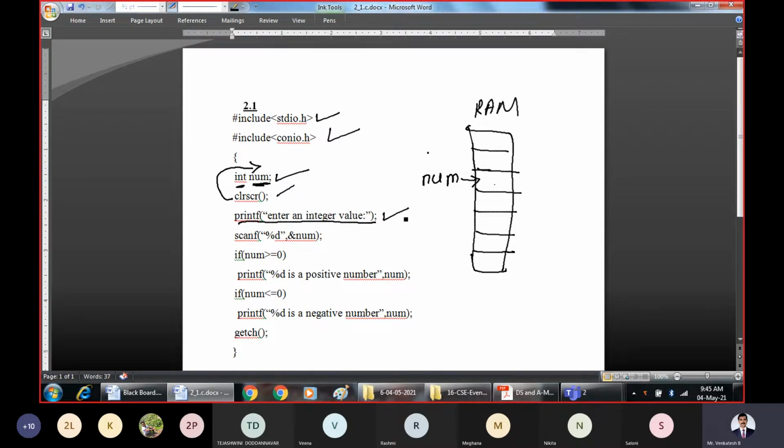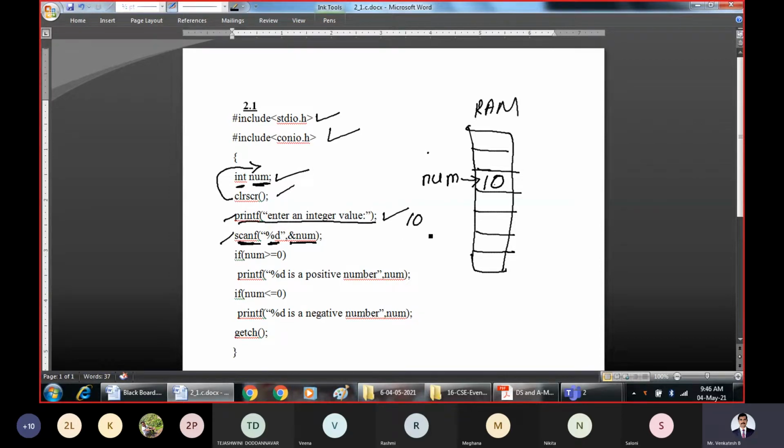Assume after this you are giving input as 10. And what is the next statement? The next statement is the scanf statement. It indicates that we are reading an integer, because %d is the format specifier. Whatever integer is entered from the keyboard should be stored at the address of num. The ampersand indicates the address of num. If you have entered 10, then 10 will be stored in memory at the address of num.